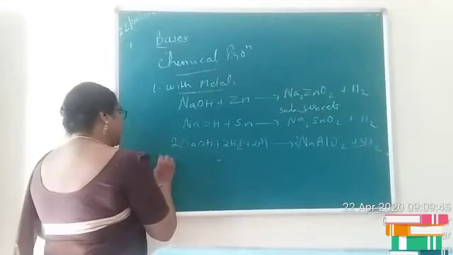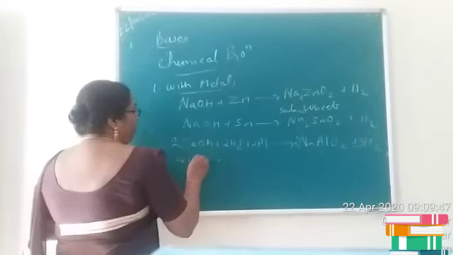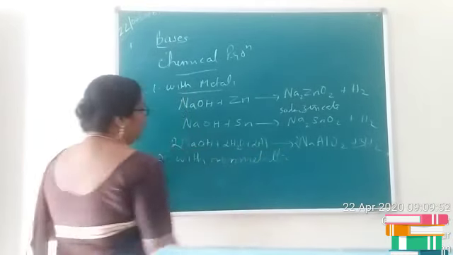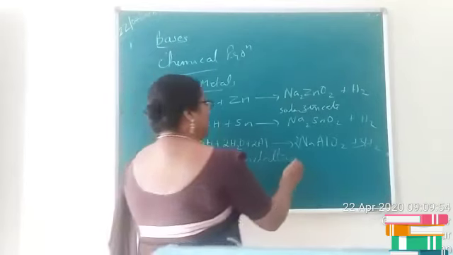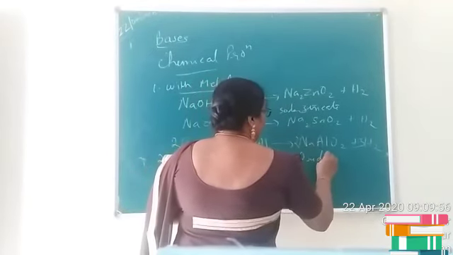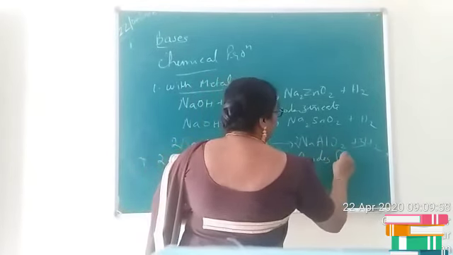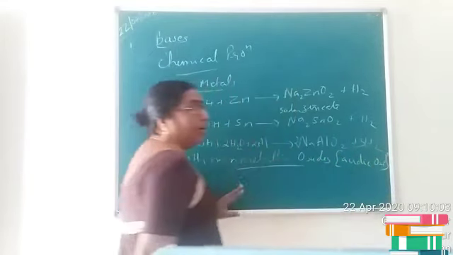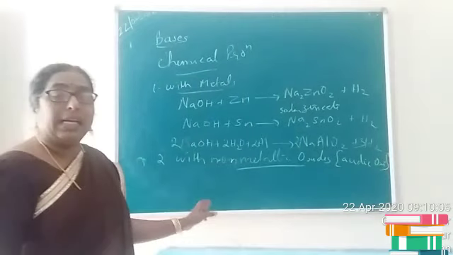The second one is reaction with non-metallic oxides. We have seen that acids react with metallic oxides. So bases react with the non-metallic oxides. Non-metallic oxides are otherwise termed as acidic oxides.